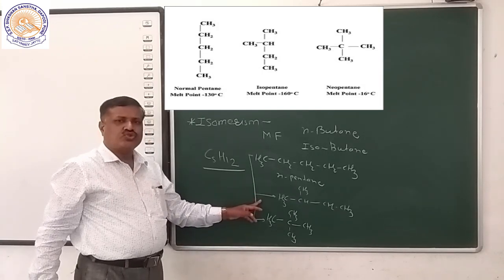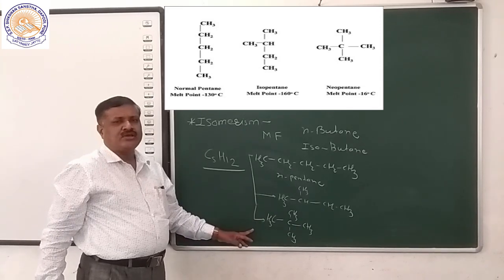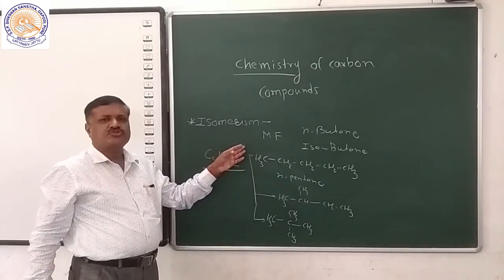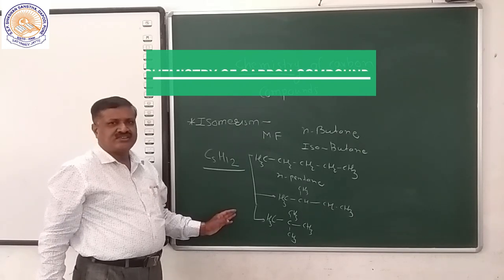Isopentane is also called 2-methyl butane, and neopentane is called 2,2-dimethyl propane. Hence we conclude that as the number of carbon atoms increases, the number of isomers increases.